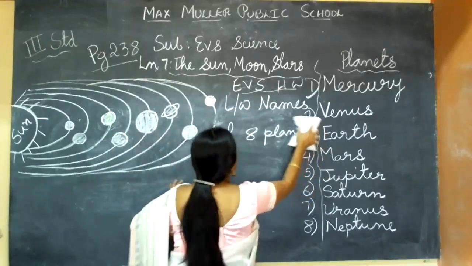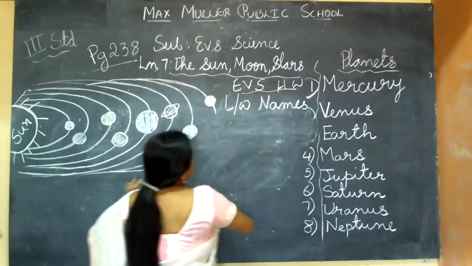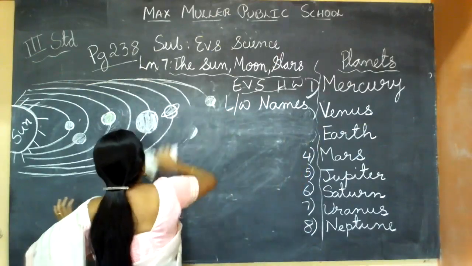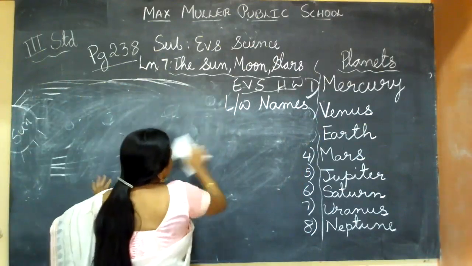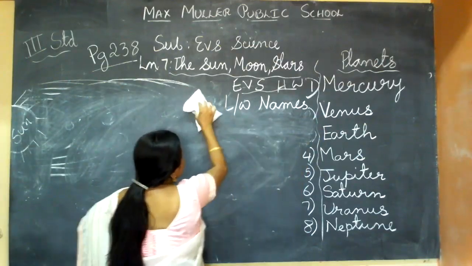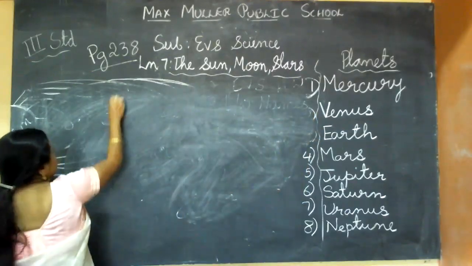Children, see here. I will write a little bit neatly. So what is the homework?